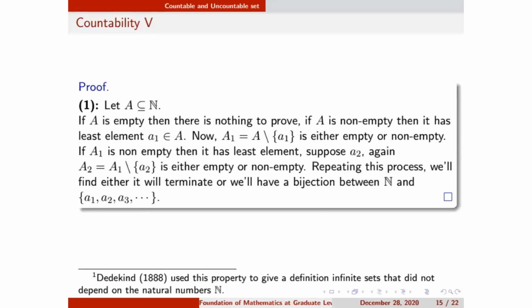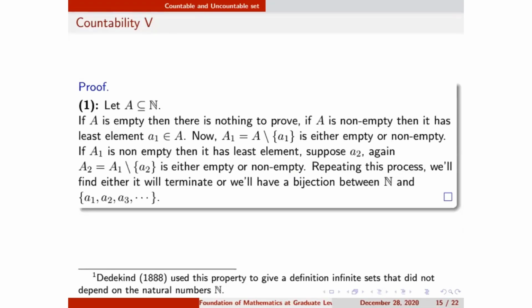So suppose that least element is a1. Now I take another set by removing that least element a1, and the new set will be capital A1, which is A minus a1. This new set, A1, is either empty or non-empty. If it is empty, then we have nothing to prove because there was only one element a1 in set A, so it is countable. If it is non-empty, then what would we do?